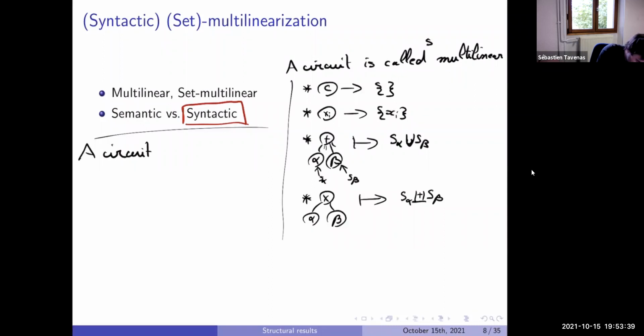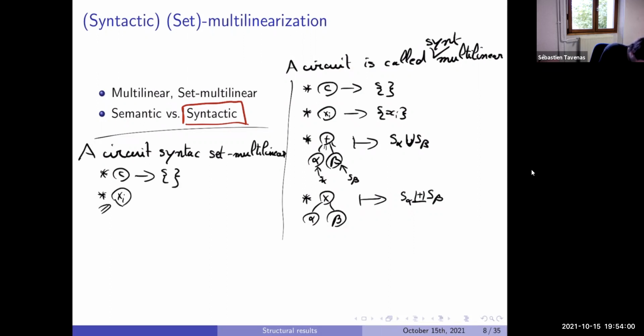Sorry, I forgot the main word. So the idea is actually the same. If you have a constant, you want to associate the empty set. If you have a variable x_i, which belongs to some set, I will put a small x_i, to some set j, I want to associate j.